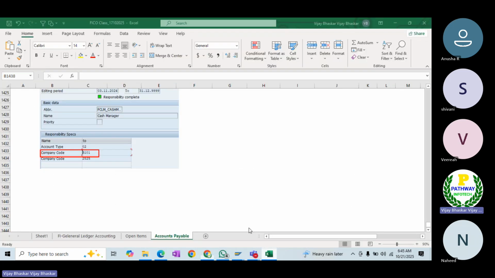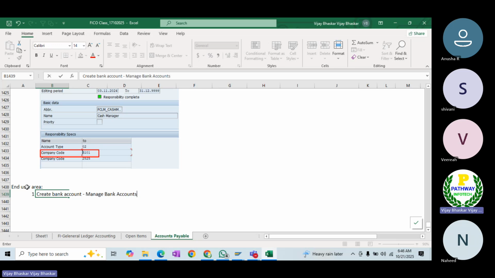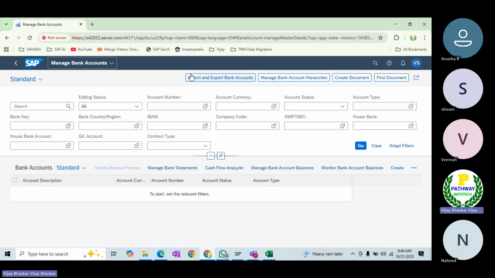Now let's go to that. Okay, now create the bank account. What is the Fiori app? By using manage bank accounts. Manage bank accounts Fiori app. This is the Fiori app where you can see that.